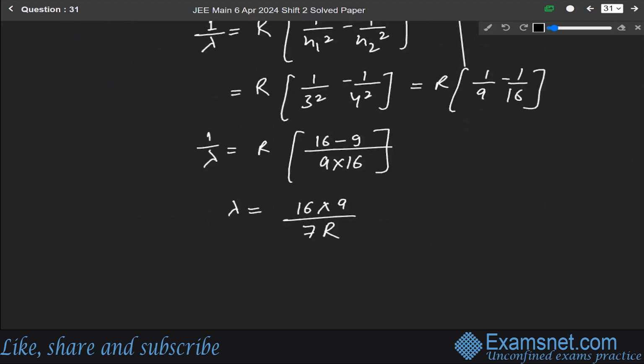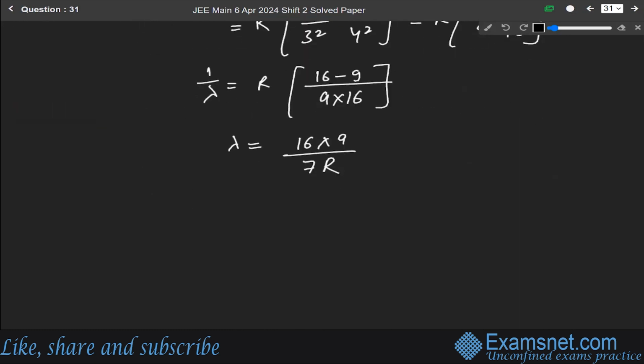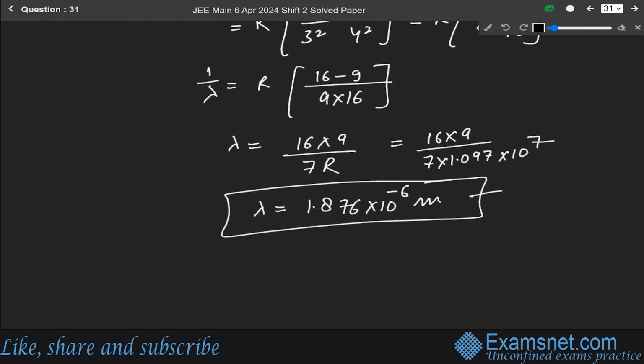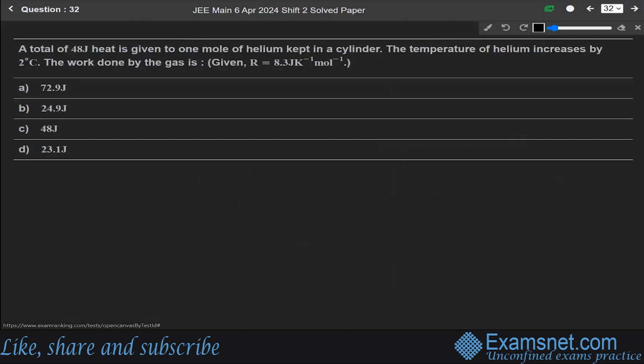We know that the value of Rydberg constant is 1.097 into 10 to the power 7. Just put the value: 16 into 9 over 7 into 1.097 into 10 to the power 7. Solving it, we get lambda as 1.876 into 10 to the power minus 6 meter. This is the final answer. So among these four options, option D, that is 1.876 into 10 to the power minus 6, is the correct option. Now next question 32.